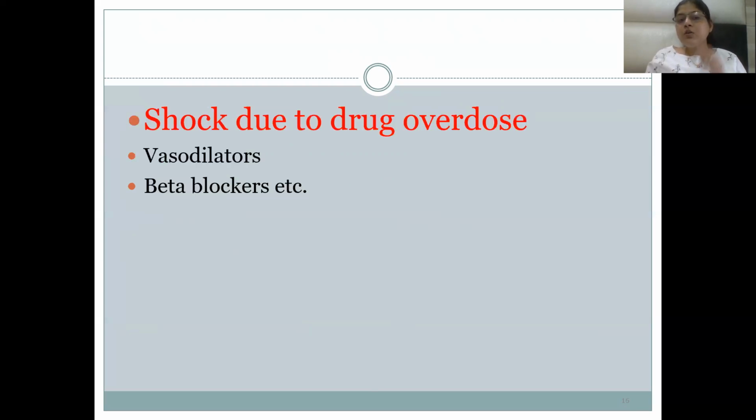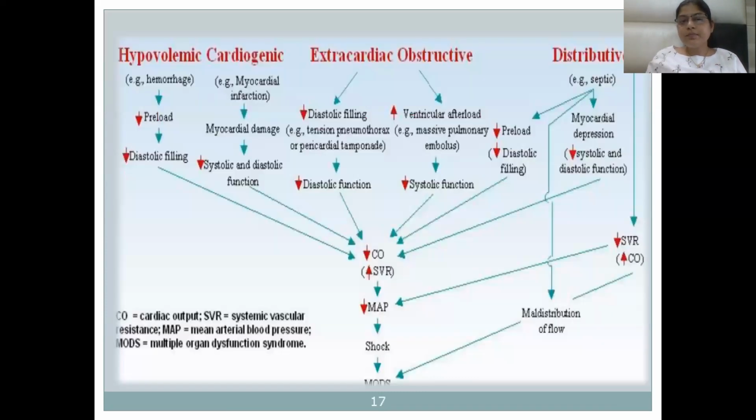Shock can be due to drug overdose, like vasodilators such as nitrates, sodium nitroprusside, and nitroglycerine, and other drugs, and beta blockers like propranolol, metoprolol, and carvedilol. They can lead to vasodilation and a decrease in heart rate, and lead to shock.